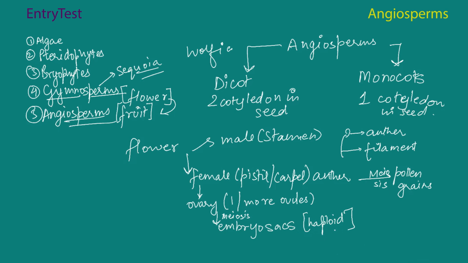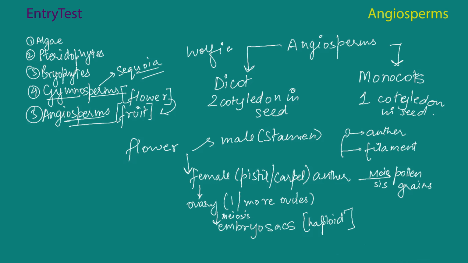So that is basically the division of the flower. The male part, called the stamen, has anther and the filament. In the anther, through meiosis, pollen grains are produced. And the female part is known as pistil or carpel, that houses the ovary that can have 1 or more ovules. And through meiosis, there is development of embryo sacs that are haploid.